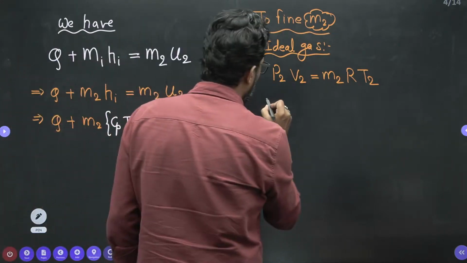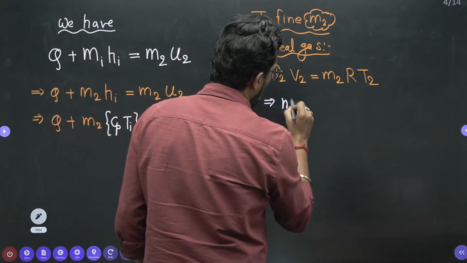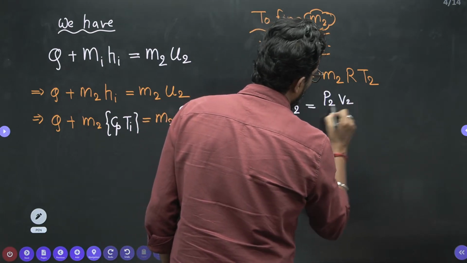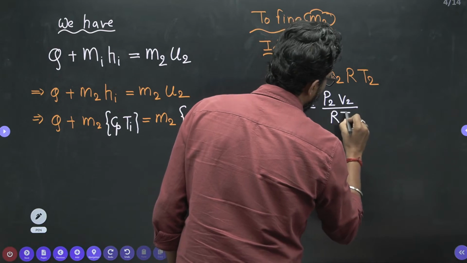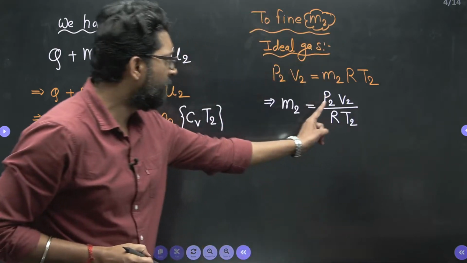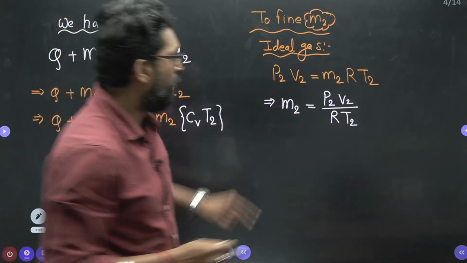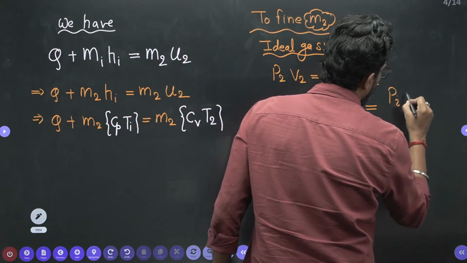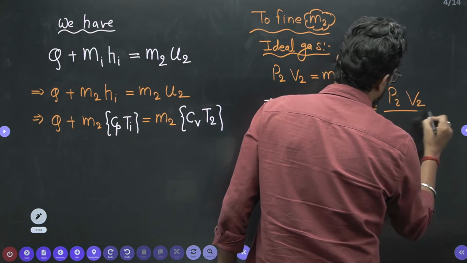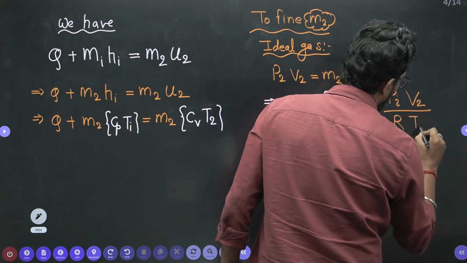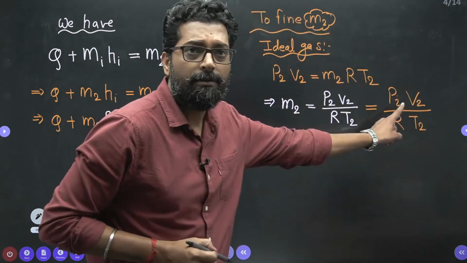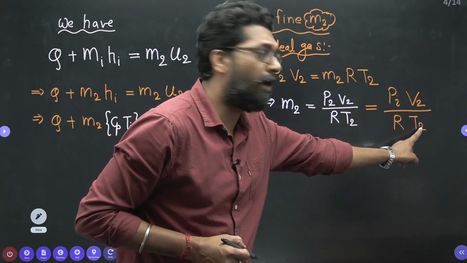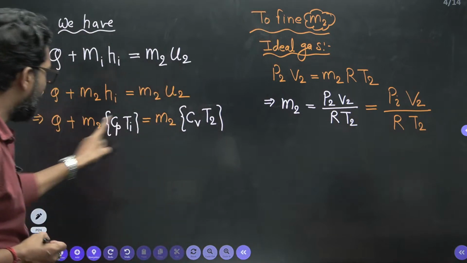From this equation, M2 is P2 V2 by R T2. P2 is Pi, V2 we have, R we have. So it is in the form of T2. So put this mass M2 in terms of T2.